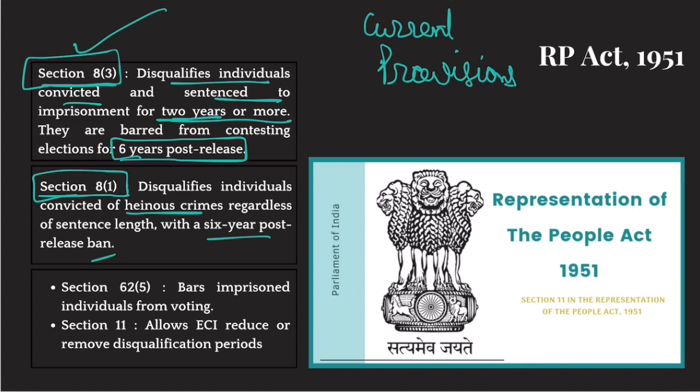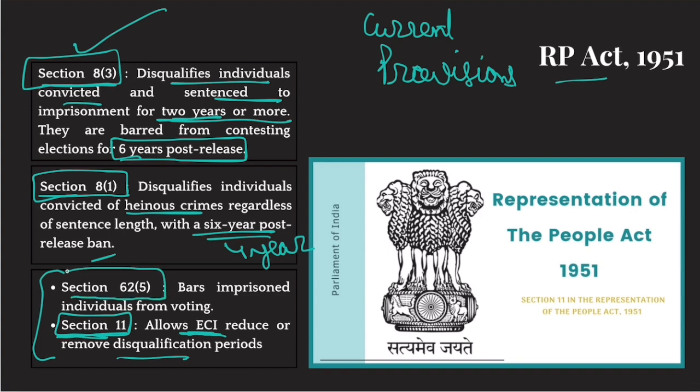Okay, now this is very important. These 2 points are very important. Section 11 allows Election Commission of India to reduce this disqualification period or to remove it completely. And Election Commission of India has exercised this power. So if you are convicted of an offense, you can approach Election Commission and they might reduce your disqualification from 6 years to 4 years. It can happen. Section 11 of RPA allows that.